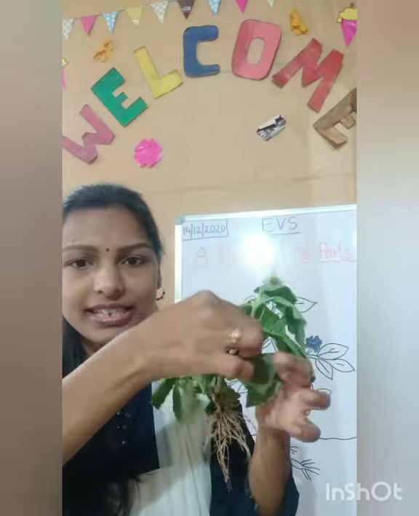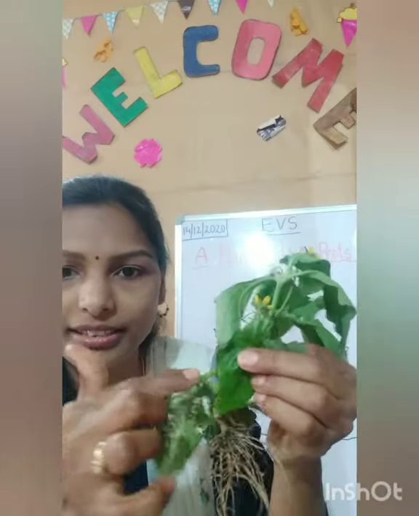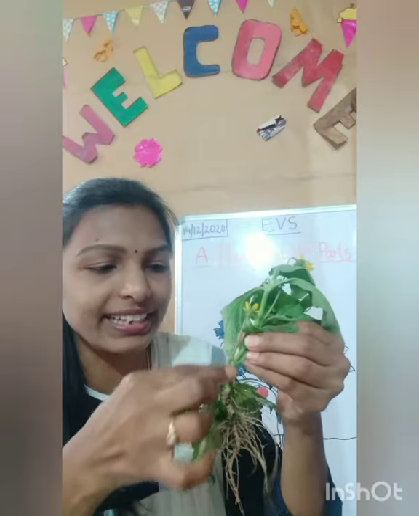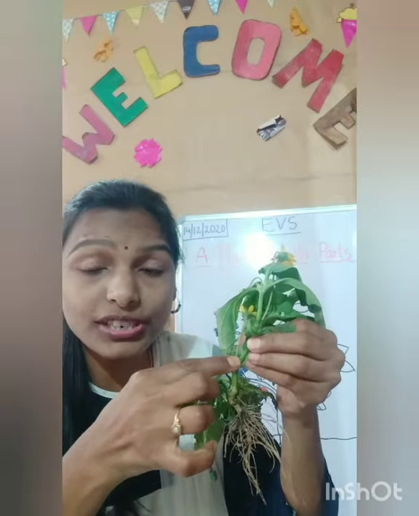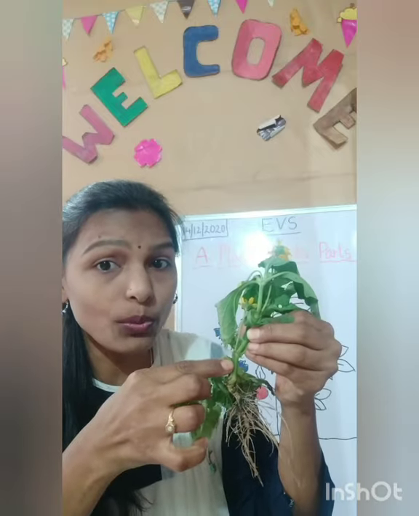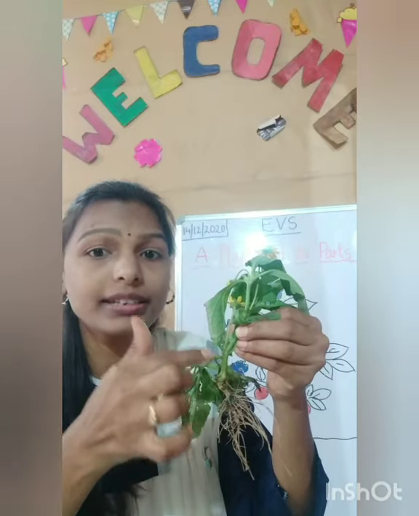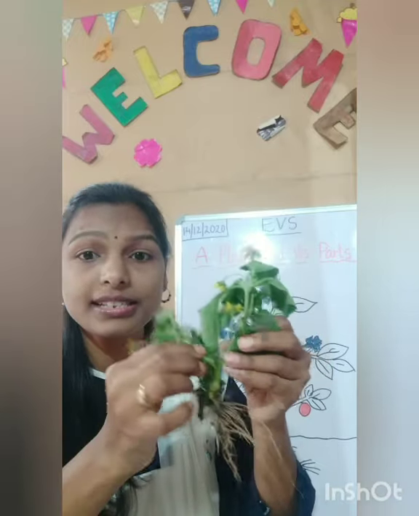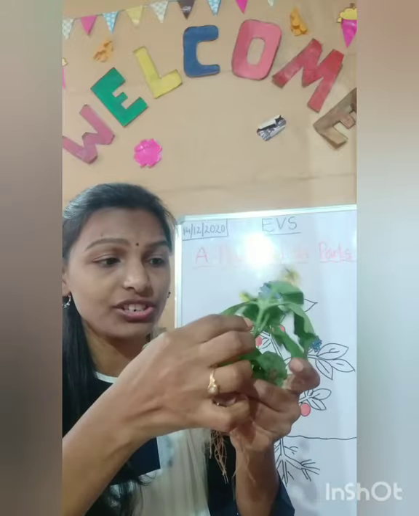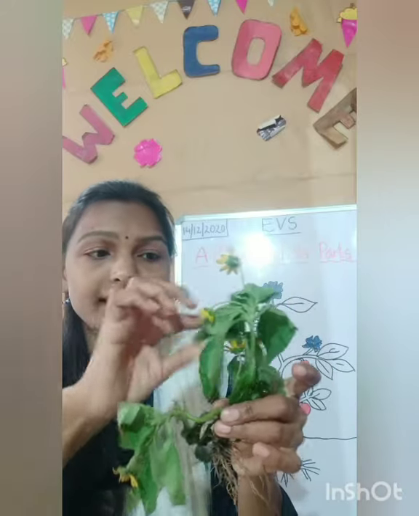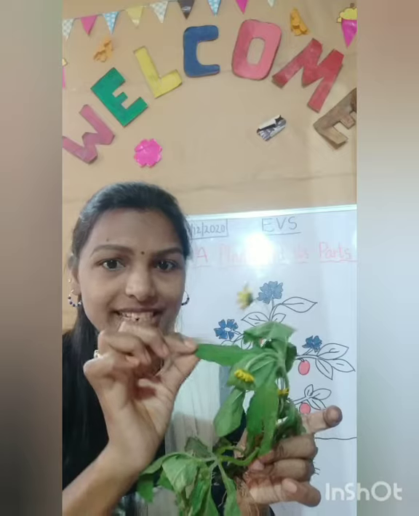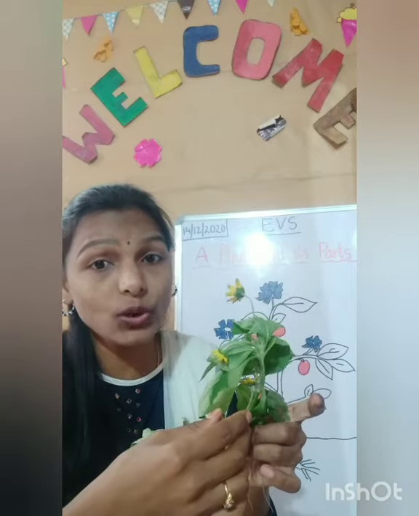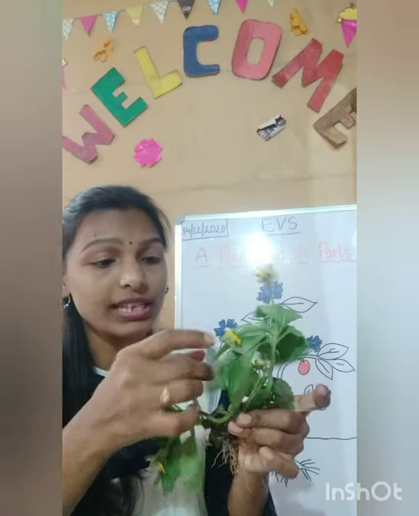Now can you see this? This part is called the stem. Very good, correct. This is called the stem. And you know, children, the stem gives support to the entire plant. Then after that, these are branches and this is a leaf. If there is one, we say leaf. If there is more than one, then we call them leaves. Okay, so these are leaves.